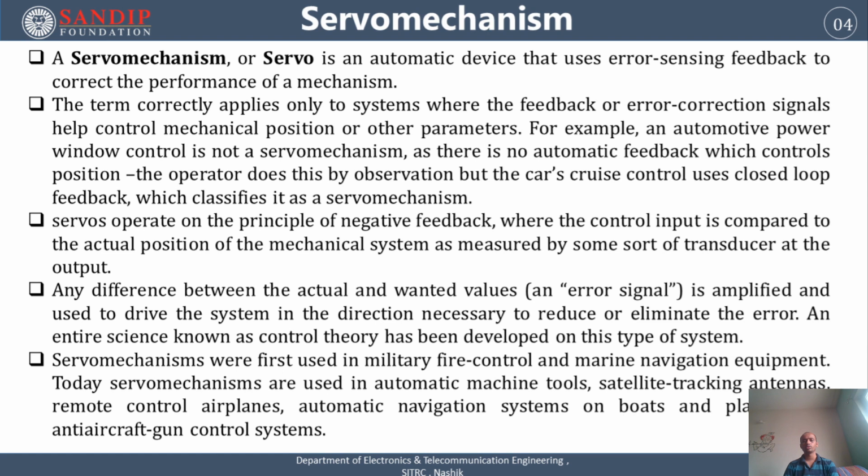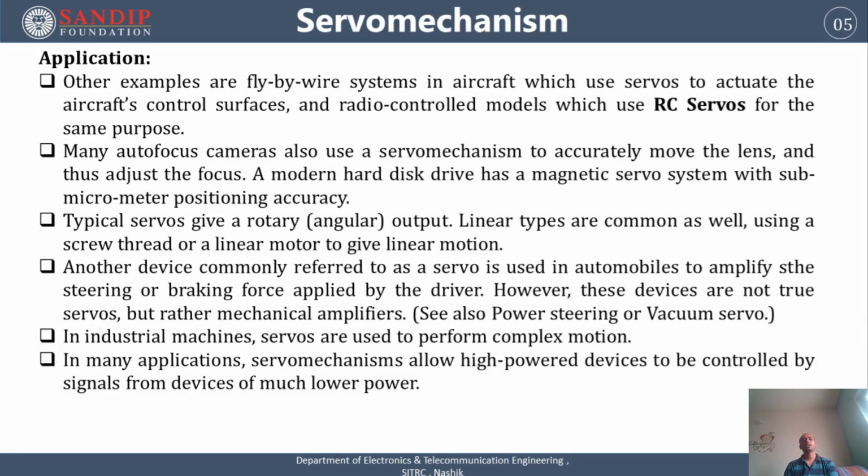Most automatic machine tools will automatically detect the operation we have to perform. Then satellite tracking antennas, remote control airplanes, automatic navigation systems on boats and planes, and some anti-aircraft gun control systems. These are the most common uses of servo mechanisms. What are the applications again? Let's talk in detail about servo mechanism applications.